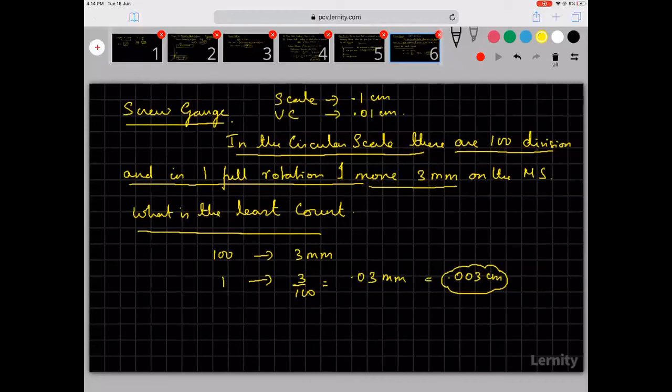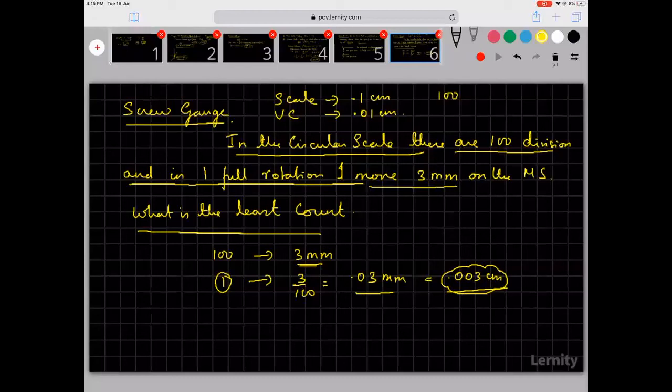So now what did we do? We brought in 100 divisions, and when we rotate 100 divisions, we are moving 3 millimeters. So when you rotate one division, you are going to move 0.03 millimeters or 0.003 centimeters. When you do 0.003 centimeters, you will see that the precision of the instrument will be even higher.